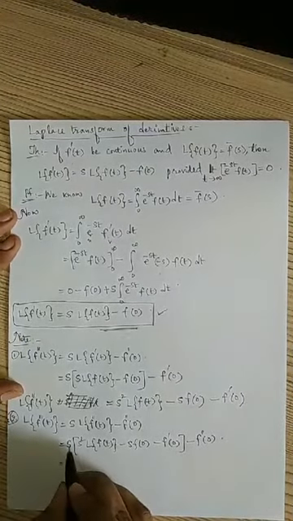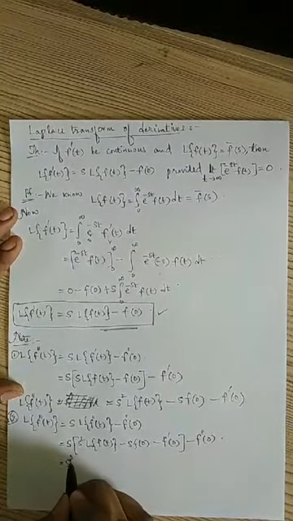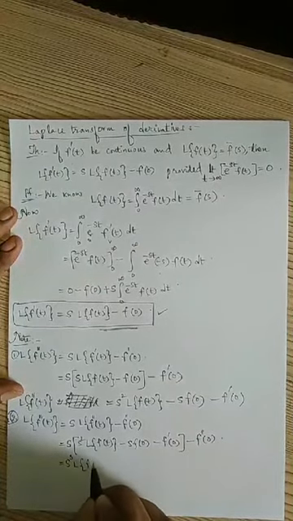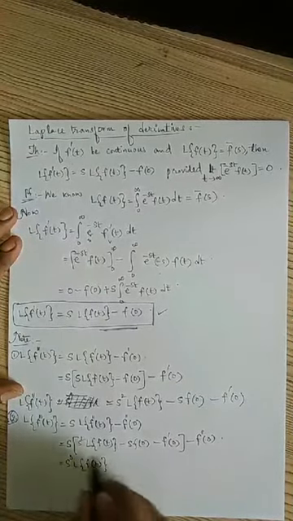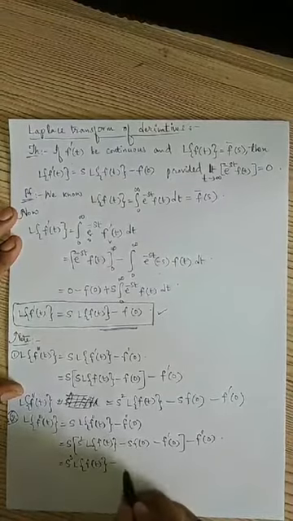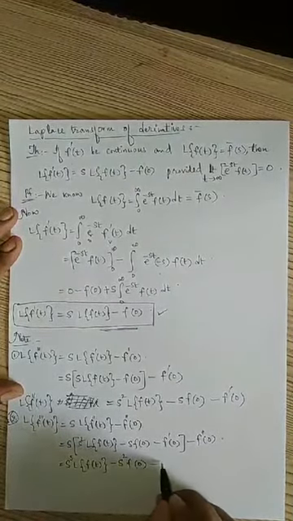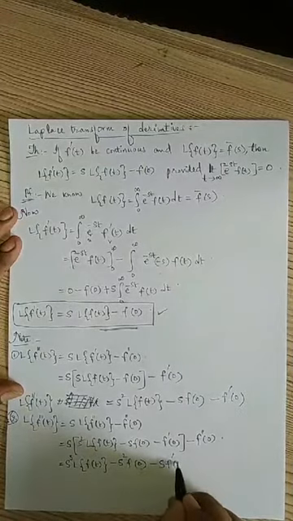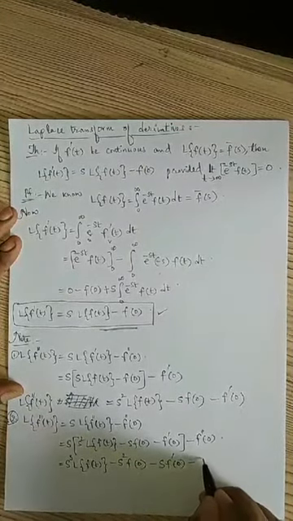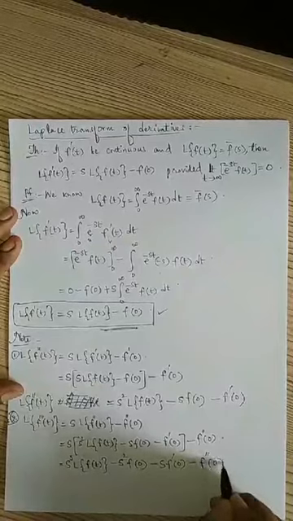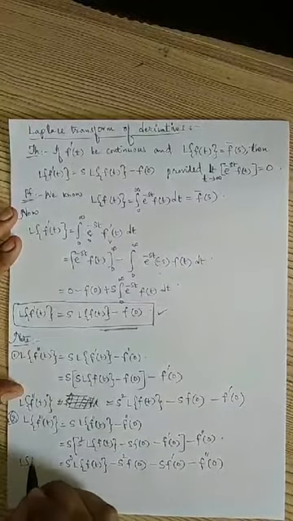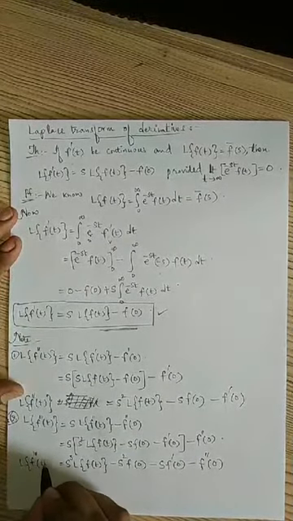This is equal to s cube into Laplace transform of f of t minus s square into f of 0 minus s into f dash of 0 minus f double dash of 0. This is Laplace transform of f third derivative of t.